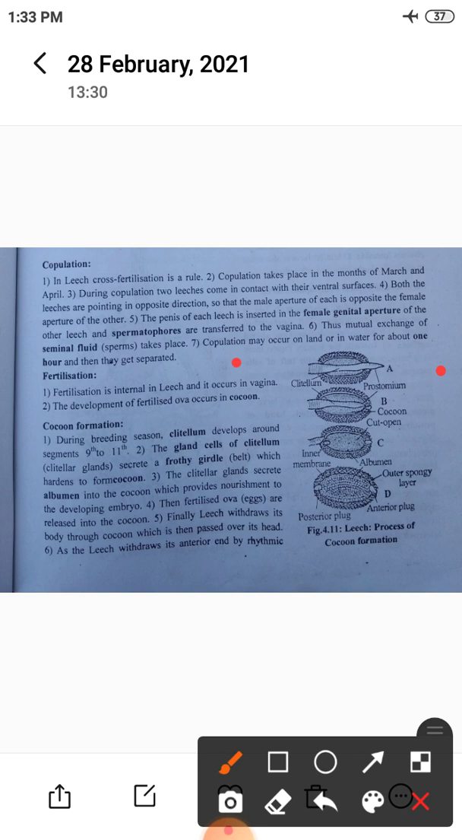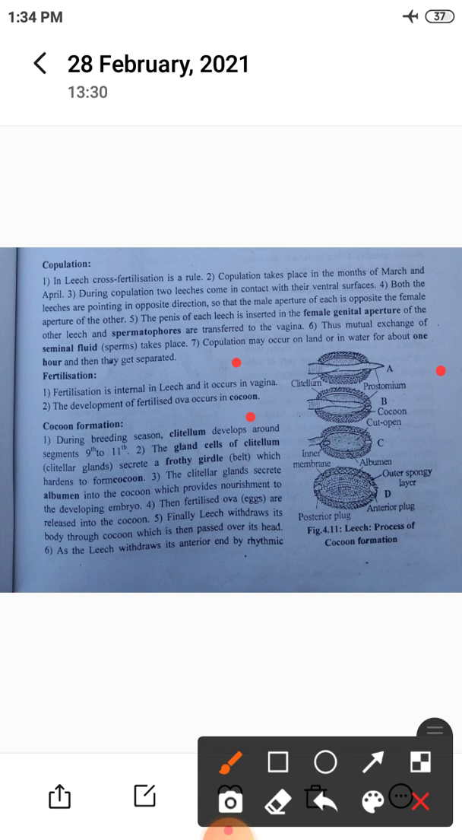Fertilization is internal in leech and it occurs in the vagina. The development of fertilized ova occurs in the cocoon. So what is cocoon formation?